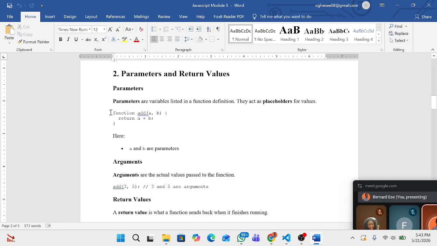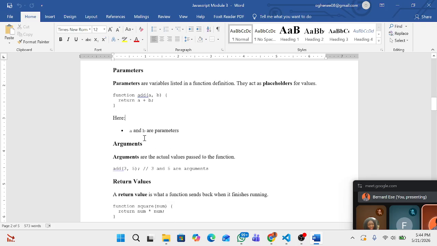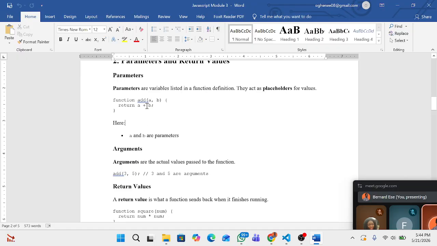So maybe you write function add a and b, then return a plus b in your function. Then this a represents 3, and b represents 5. So when you do return a plus b, what you are actually doing is 3 plus 5, and it's when you are calling it with the arguments.